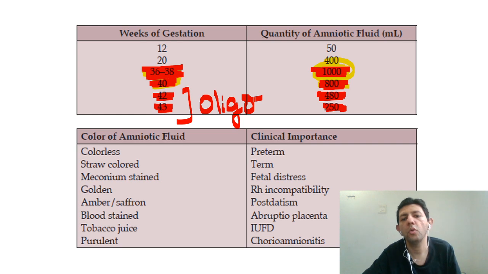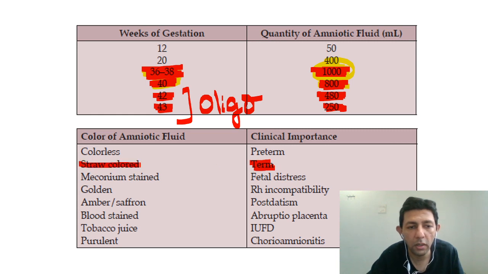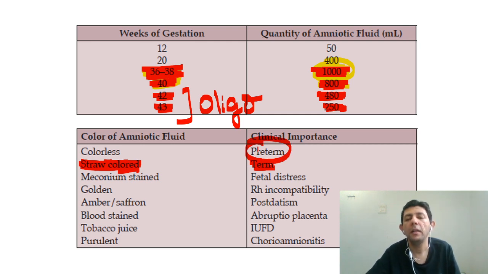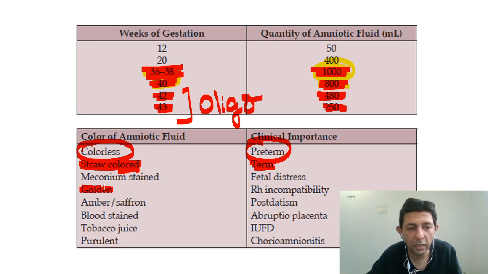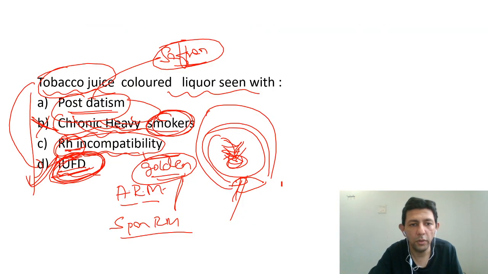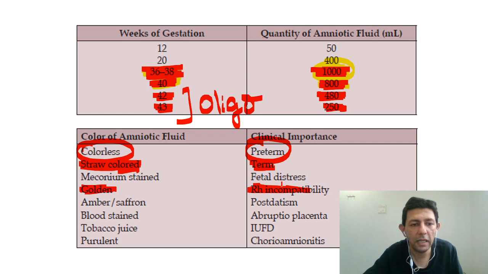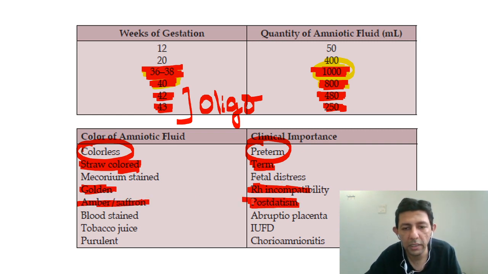oligohydramnios with post-datism. Okay, now the normal liquor of a patient at full term is straw color, because vernix also comes to straw color. So remember, a preterm liquor, a patient who is preterm, 32, 33 weeks, 34 weeks, the liquor will be colorless. Okay, so normal liquor, straw color. I told you already, golden color liquor is with RH incompatibility. Yes or no? I told you. Golden color is with RH incompatibility. Amber or saffron color is with post-datism.